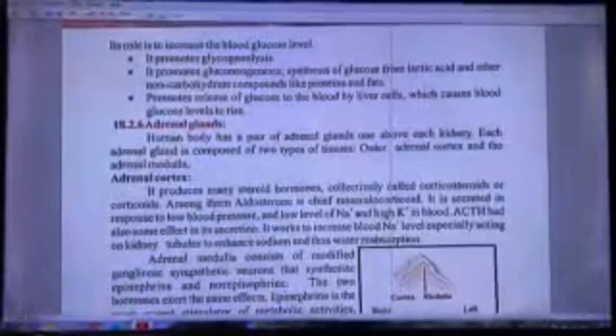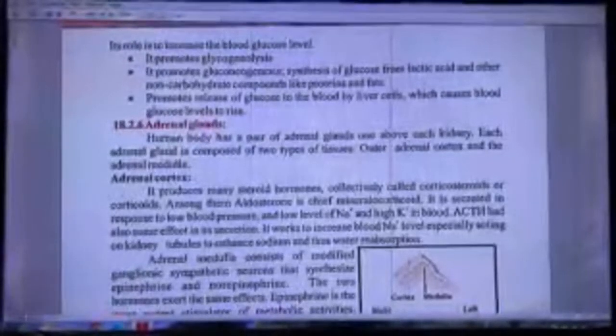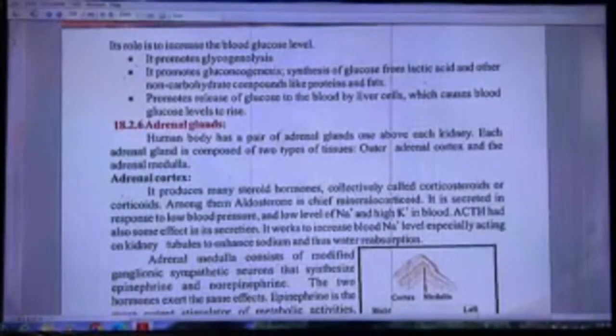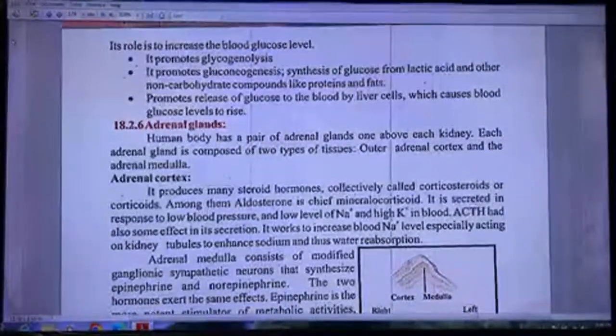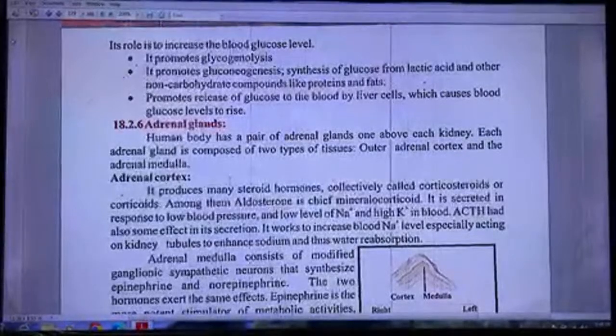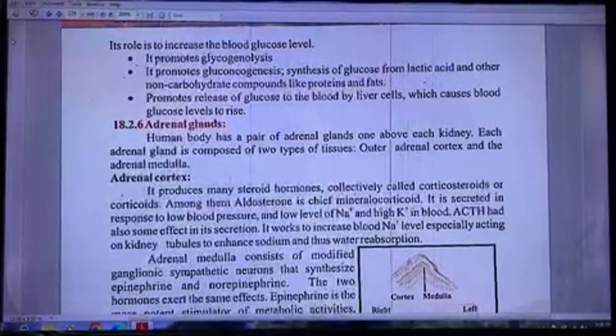Its role is to increase the blood glucose level. It promotes glycogenolysis. It promotes gluconeogenesis, synthesis of glucose from lactic acid and other non-carbohydrate compounds like proteins and fats. It promotes release of glucose to the body by liver cells, which causes blood glucose level to rise.